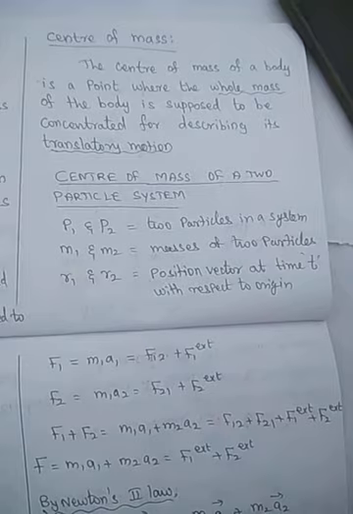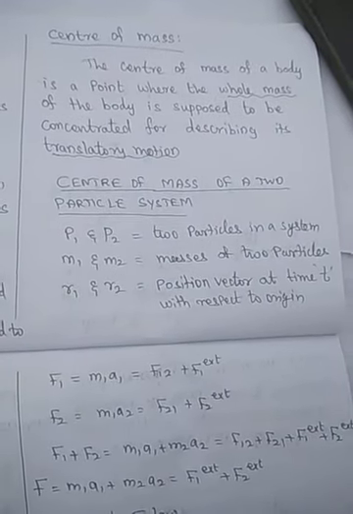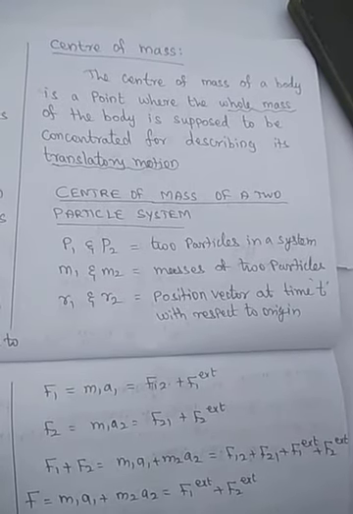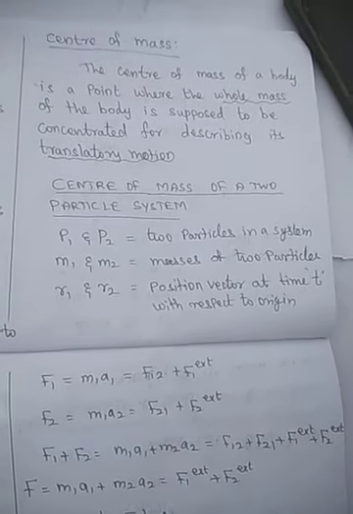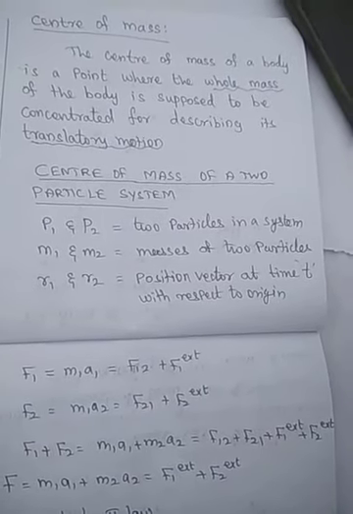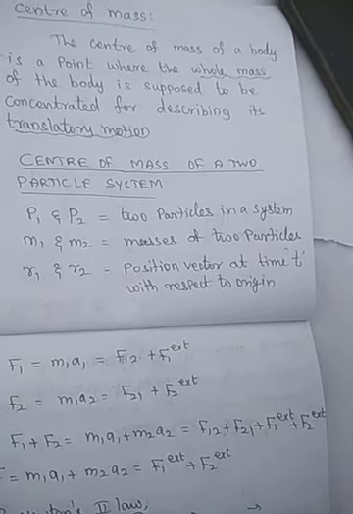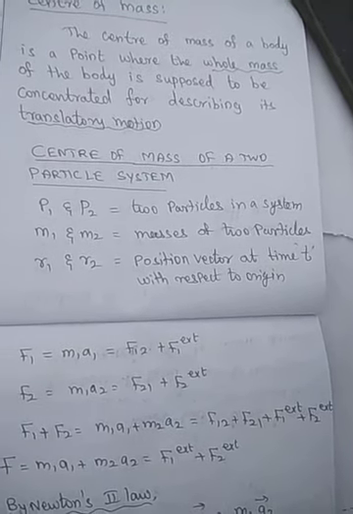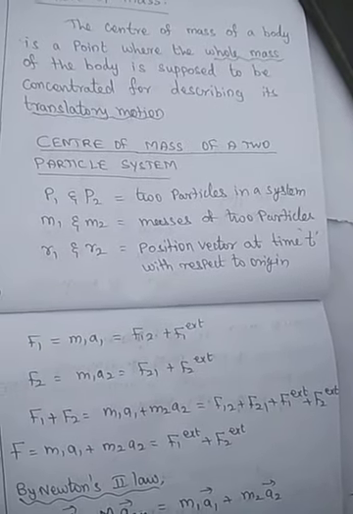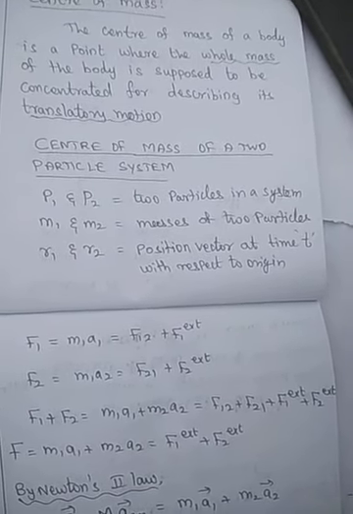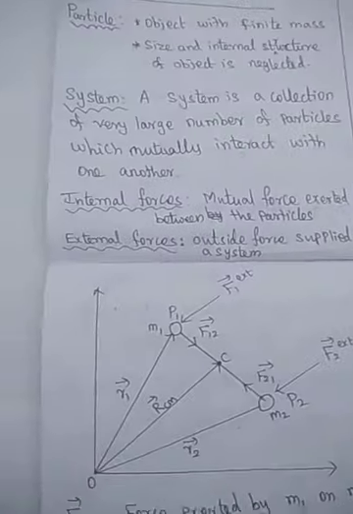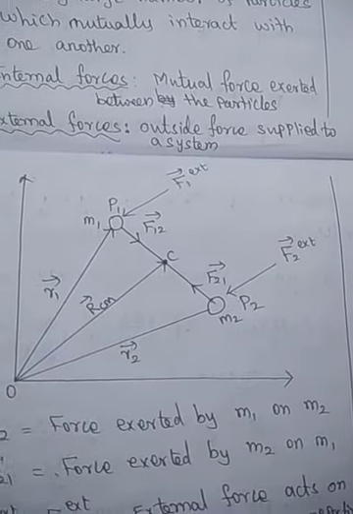We are going to see a very simple system which consists of only two particles. So what is the center of mass of a two particle system? We take two particles P1 and P2, and m1 and m2 are the masses of particles 1 and 2 respectively, and r1 and r2 are position vectors at time t with respect to the origin. That means the distances of particles P1 and P2 from the origin. That will be clearly explained in this picture.